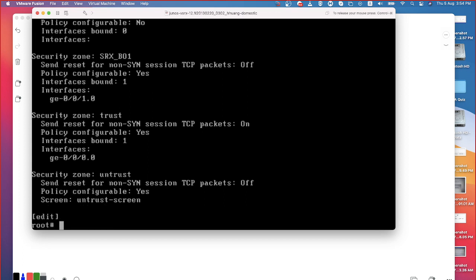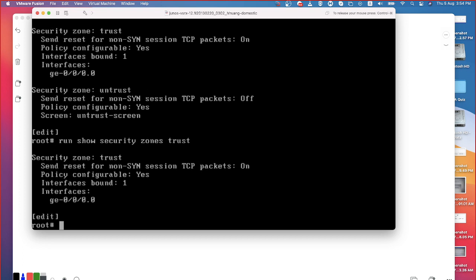But my point here is, if I want to see the details of it, show security zone trust. I can give this command to view only that. Okay, if I give simply zones, it is going to list out all of them. If I want to view the specific information about a specific zone, then I just need to enter the name of the zone, that's all.